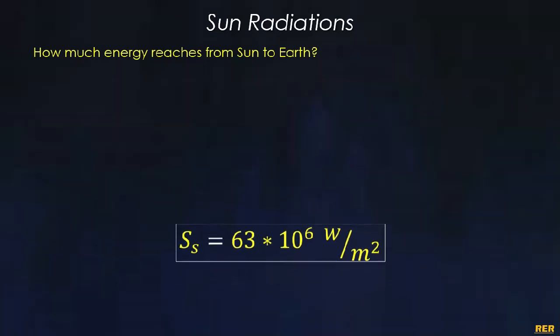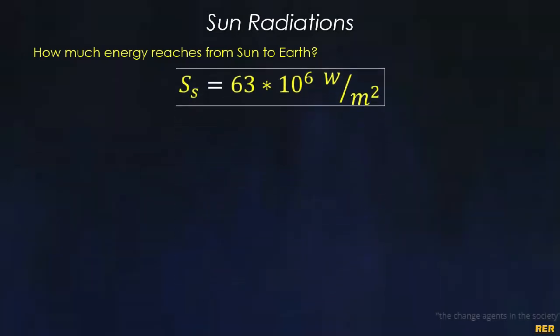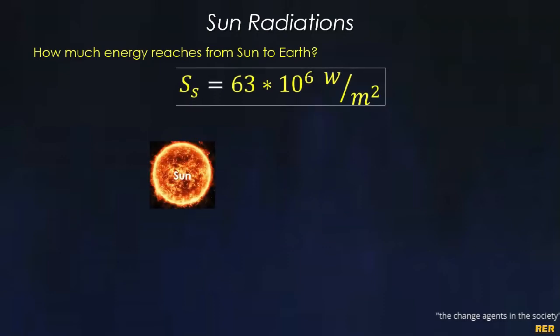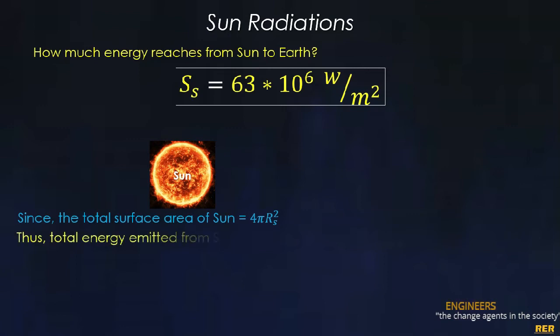Now, energy flux of the Sun is the amount of energy which is present on the surface of the Sun. Now considering the total surface area of the Sun, that is 4πrs², where rs is the radius of the Sun, then the total amount of energy emitted from the Sun we can calculate by multiplying this total surface area of the Sun, that is 4πrs², with the energy flux of the Sun.